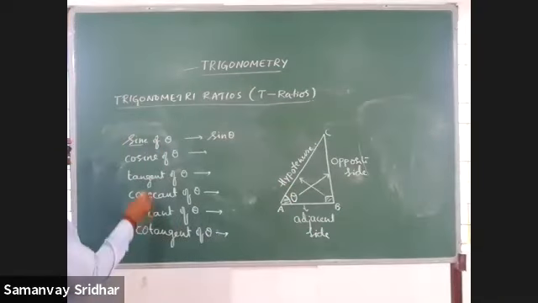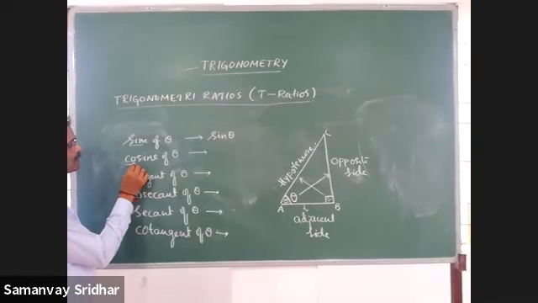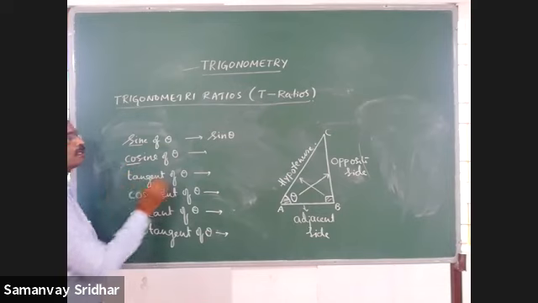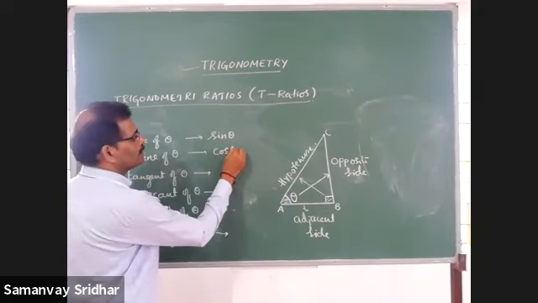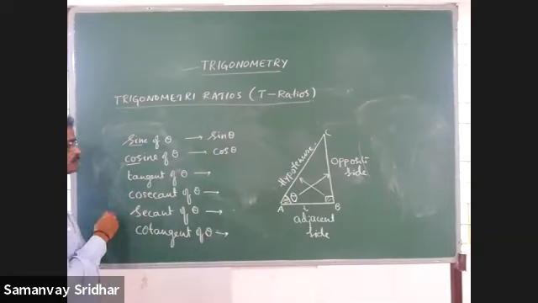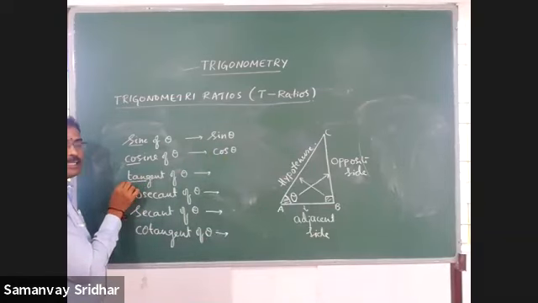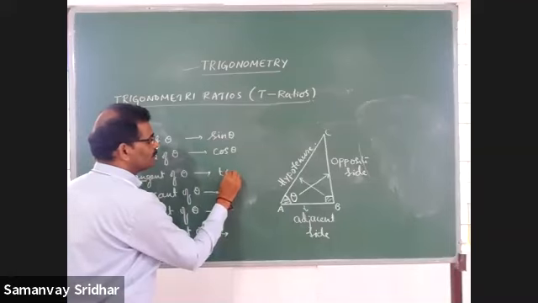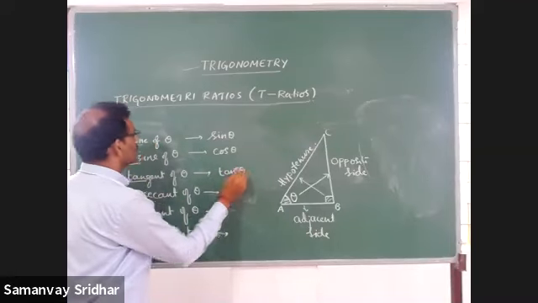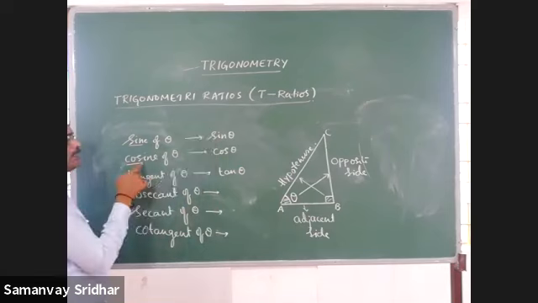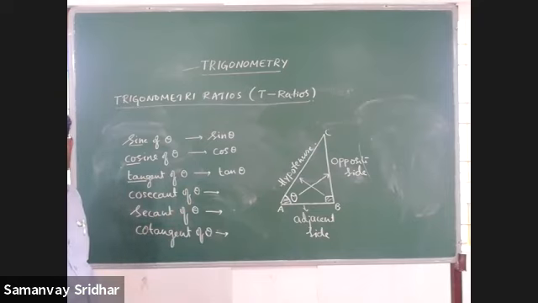Next one, the first 3 letters are what? Cos, cosine of theta, cos theta. Third one, you can observe the first 3 letters, T-A-N, therefore tan theta. Sine of theta, sin theta; cosine of theta, cos theta; tangent of theta, using the first 3 letters, tan theta.